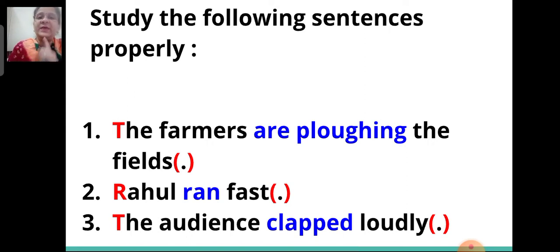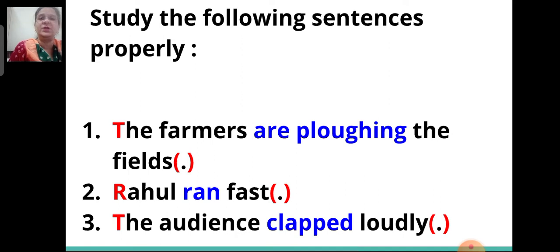Therefore, always remember, children, a sentence begins with a capital letter. Then it has a verb.